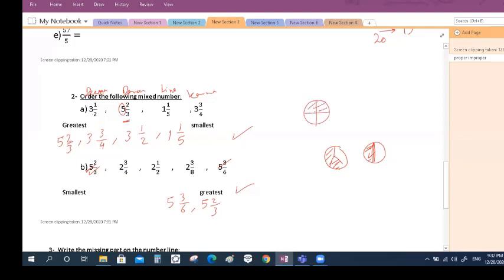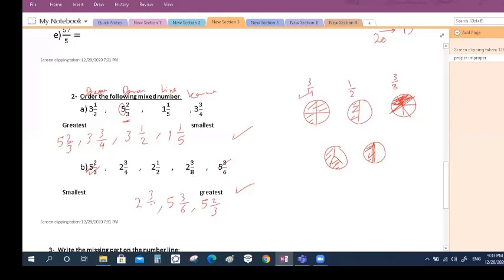Okay, I will represent here 3/4. Then I will represent here a half. So 3/4, half, and here I will divide the circle into 8 equal parts, like that. If I eat 3 parts, 1, 2, and 3, 3 parts only. So which is bigger? The biggest one here is 3/4. Yes, this one, the biggest. So 2 and 3/4 is the biggest, so I will write it here.